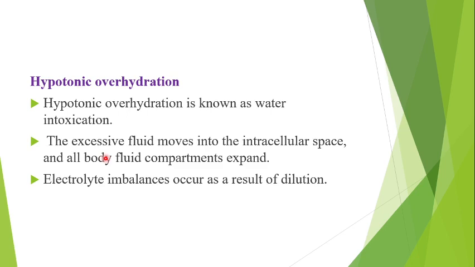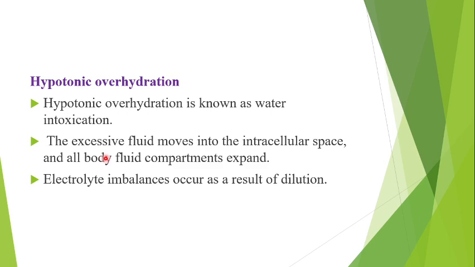Then hypotonic overhydration. Hypotonic overhydration is known as water intoxication. Water intoxication is otherwise called water poisoning. It means a disruption of brain function caused by drinking too much water.